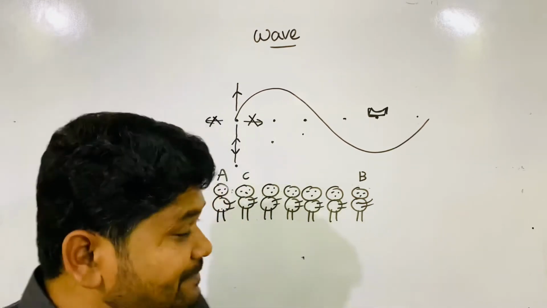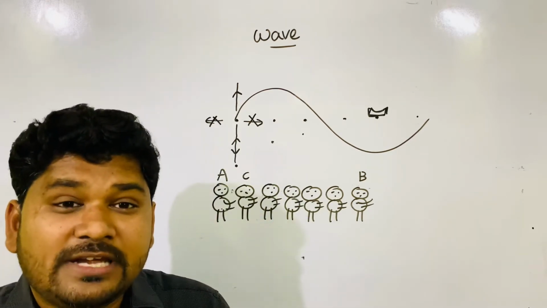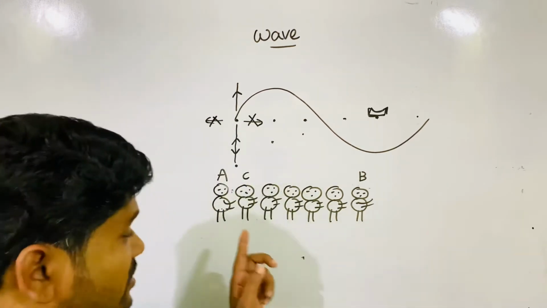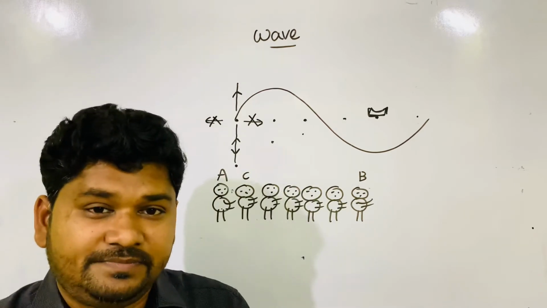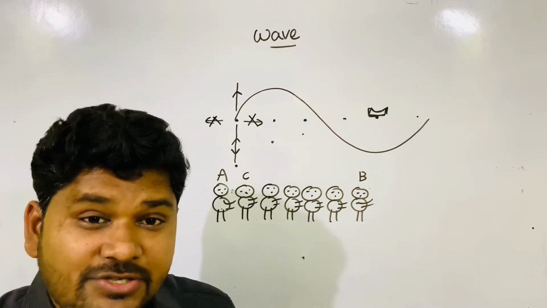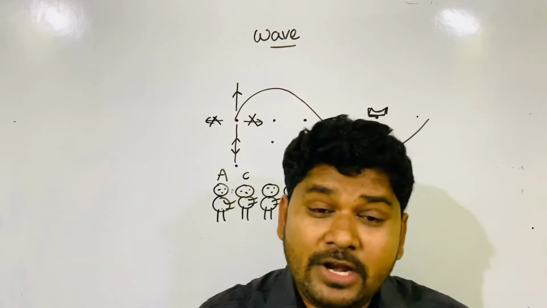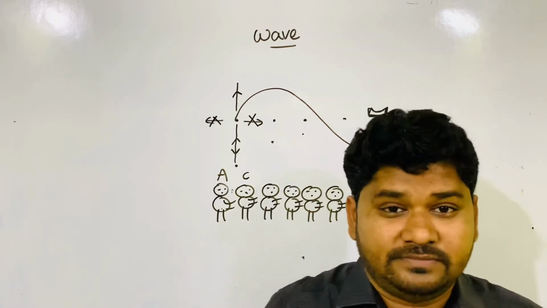The molecules get locally disturbed, slightly disturbed, but the molecules are not moving, while energy is transferring from A to B. This is the situation. Matter will not move, but energy will move from one position to another position.